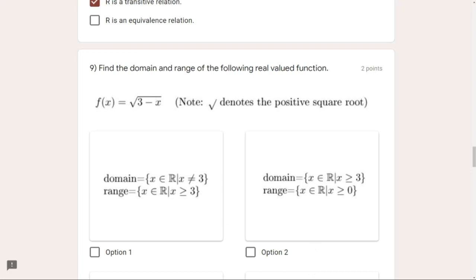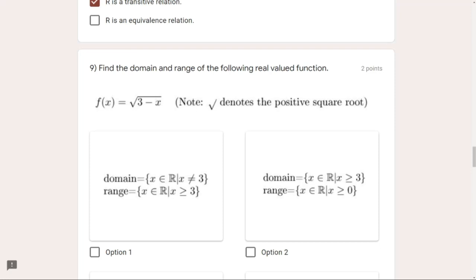Whatever values we get, we form a set out of all those values, and that is called the range. So if we say in our case the domain is x is less than or equal to 3, that means we have to pick values from this set, any value which is less than or equal to 3, and whatever answer we get from square root of 3 minus x, that will be the range. Okay, let us see what we can do.